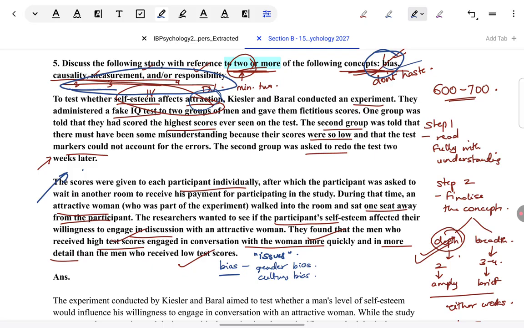From three sources. One, I have read the situation with full understanding, so it's very obvious when I read it. Because I understood it fully, I could clearly see the biases. Two, I have learned the topic of attraction and human relationships. In that, I have seen a lot of research in which male female biases have been spoken about, and how researchers typically do these experiments where males' attraction towards good looking females is studied. So, from there, also, I'm easily able to pick up the idea of bias.